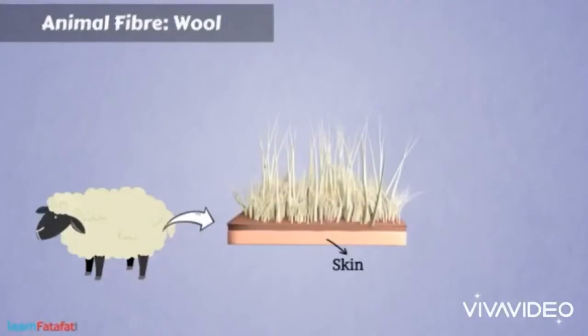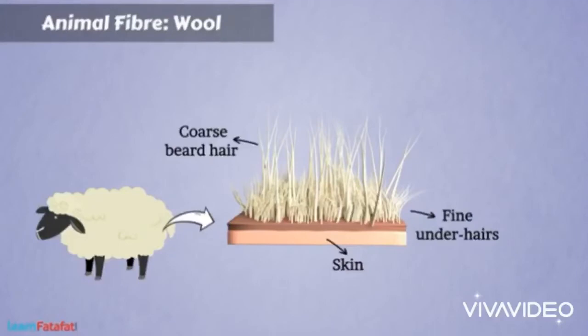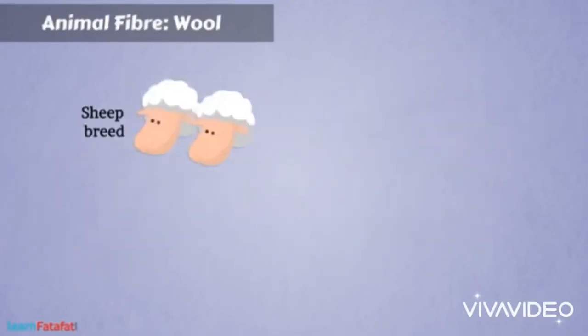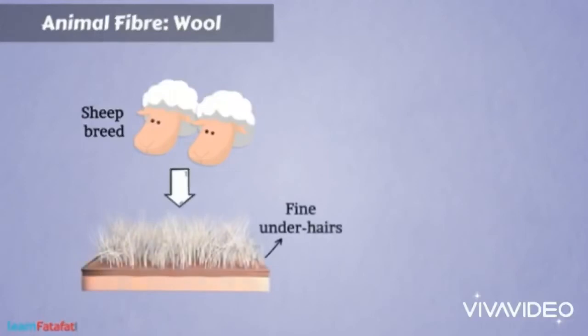And what type of hair is used to make wool fiber? There are two types of hair. There is coarse beard hair and there is fine under hair, and this fine under hair is used to make the wool. Next we will discuss the sheep breeds.